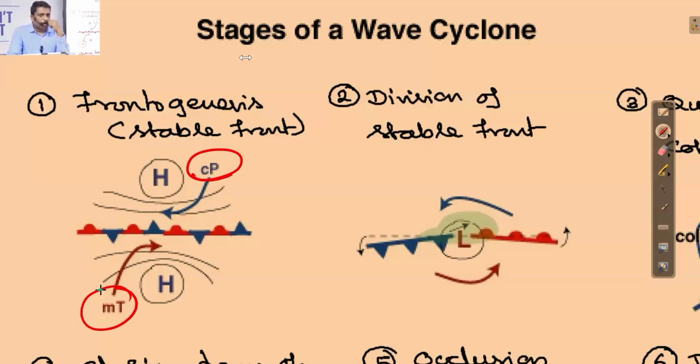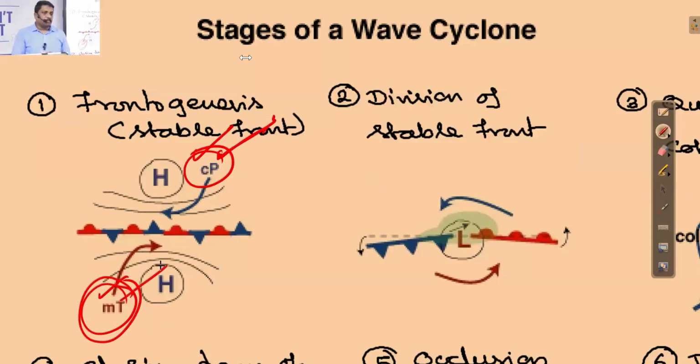Cold pressure. Cold polar. Okay, so close. Okay, fine. Nothing wrong. Even it appears like cold polar, but actually speaking, it is continental polar air mass. Polar is correct. MT means maritime tropical air mass.